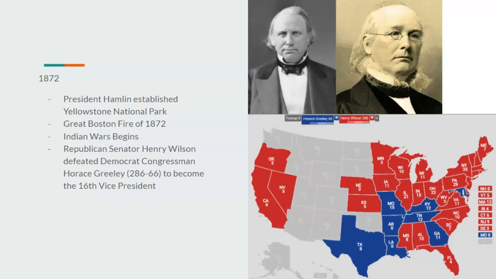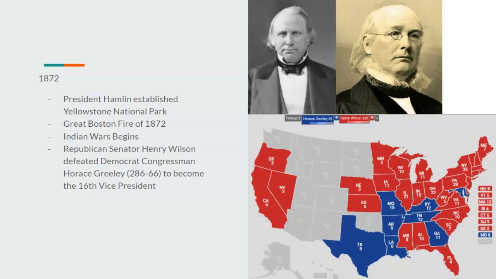1872, President Hannibal I would establish Yellowstone National Park. The Great Boston Fire of 1872 would occur. The Fire of Boston. A lot of people would know that, especially if you're in Massachusetts. The Indian Wars would begin in this year, which would last for most of this 20-year cycle.